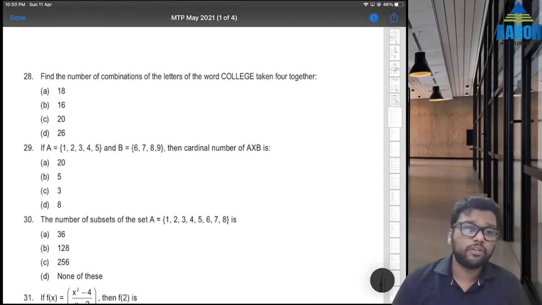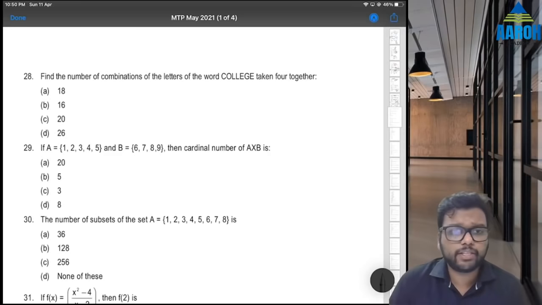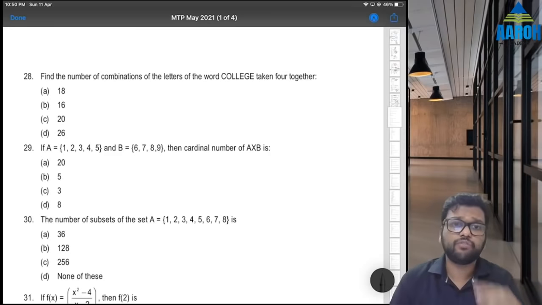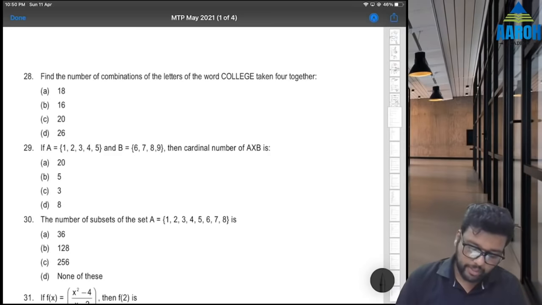Next is 28. This is a bit complicated one. Find the number of combinations of letters of the word college taken 4 together. Now there are some repetitions: C, O, L, L, E, G and E.